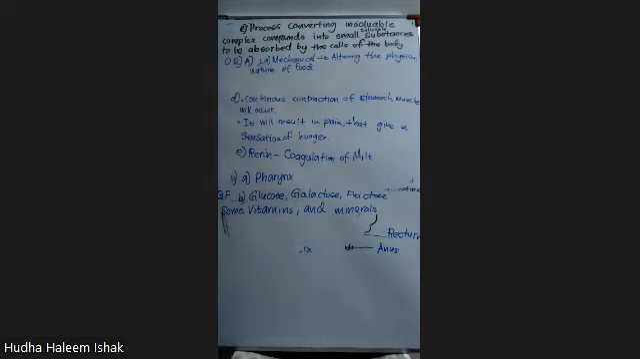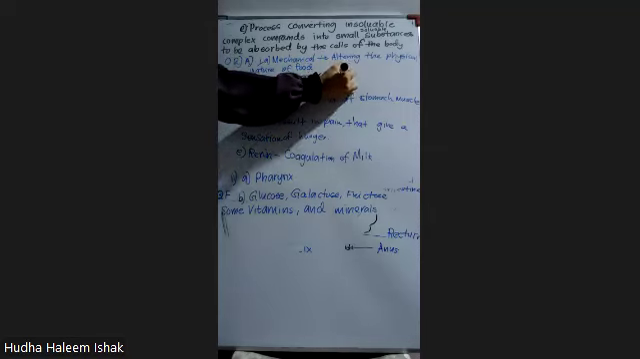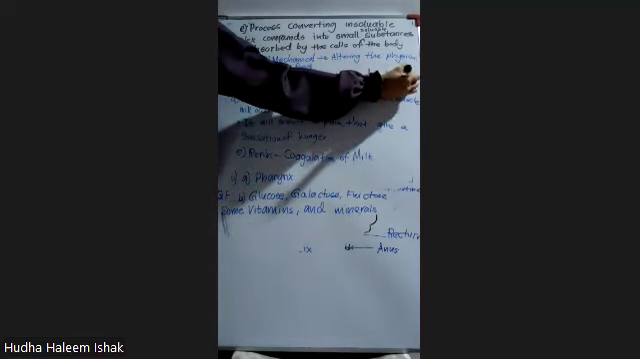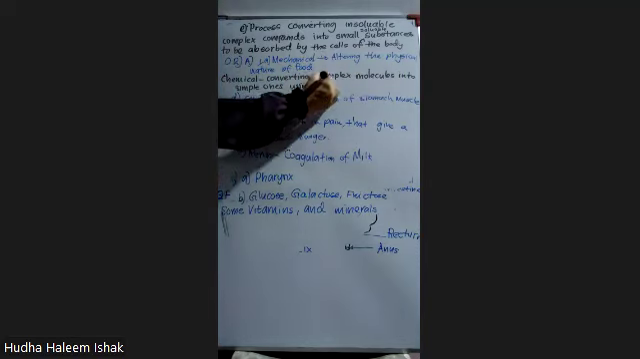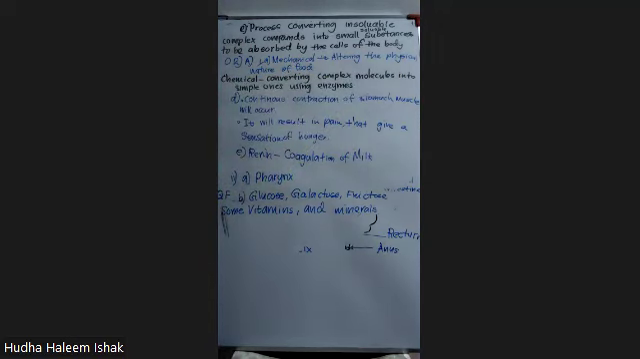We have the chemical digestion, right? So, what is chemical digestion? Converting complex molecules into simple ones using the enzymes. Okay, this is the definition for the chemical digestion. Now we have certain examples.